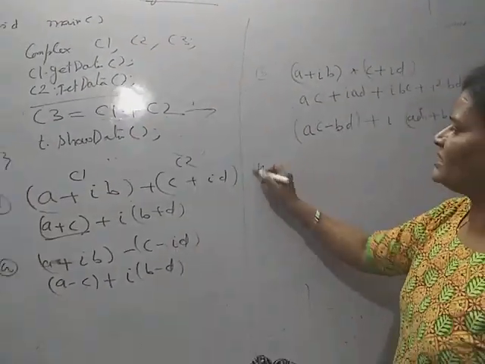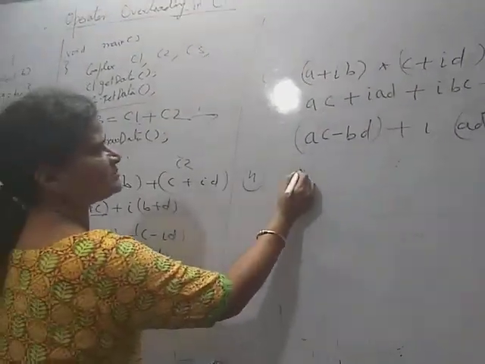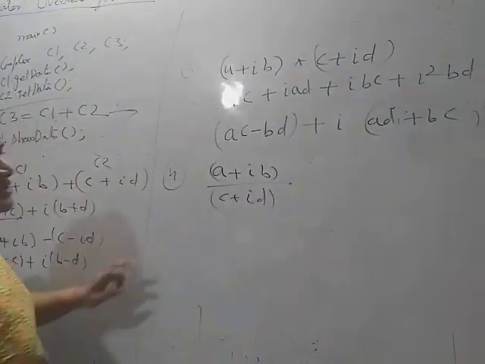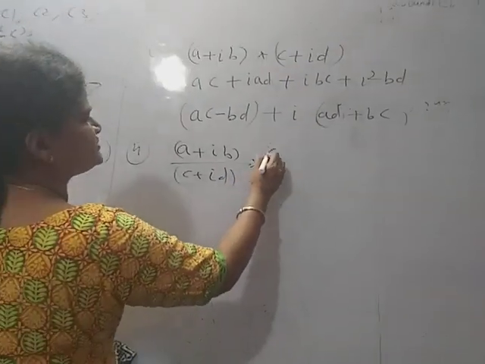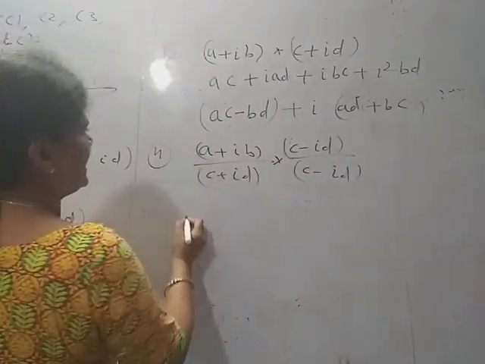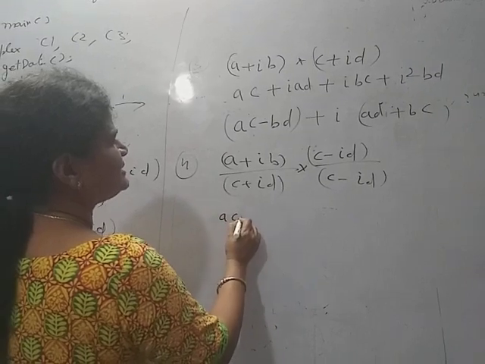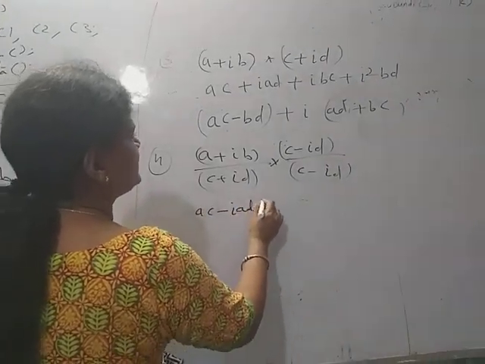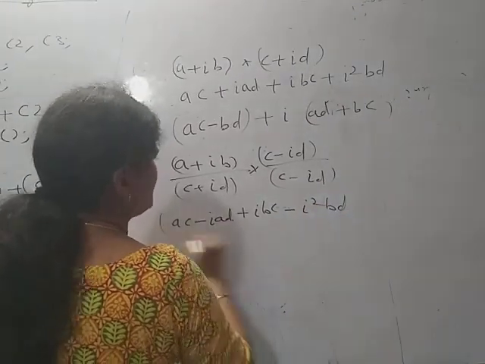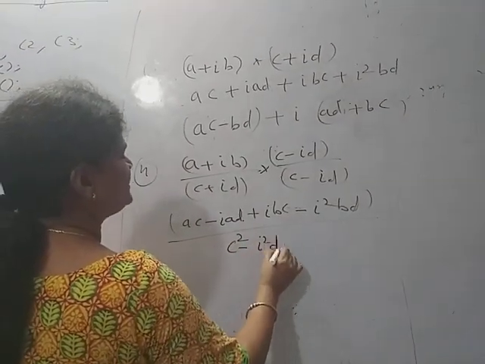Fourth one, if you want to divide two complex numbers, then A plus IB upon C plus ID, and you have to multiply with its conjugate, C minus ID upon C minus ID, and here AC minus IAD plus IBC minus I square BD upon C square minus I square D square.